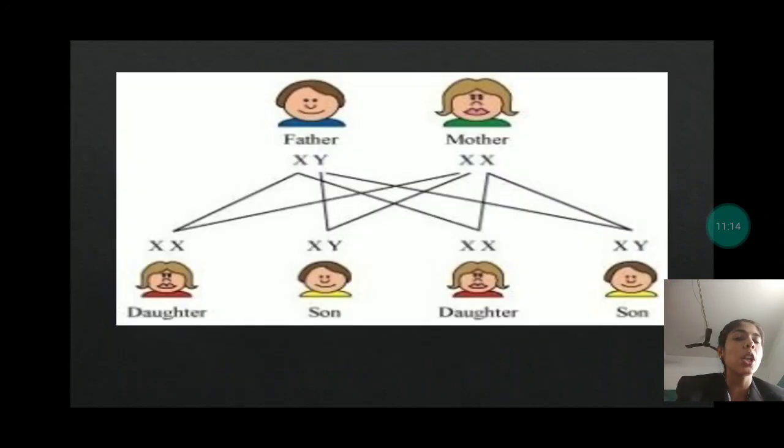So children, this was all about the sex determination, 10.5, 10.6 in your textbook, and we will study more about this chapter. The next topic is the hormones.